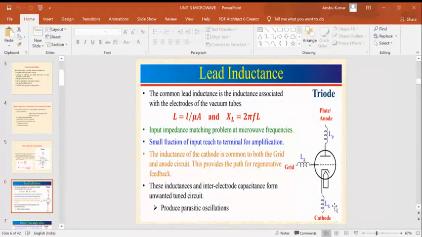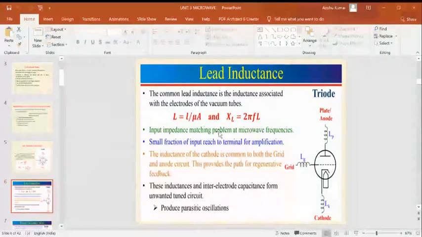Now in general, the inductance of a conducting wire is given by L is equal to l upon mu into A, where l is the length of the conducting wire, mu is the permeability of the material, and A is the cross-section area of the conducting wire.